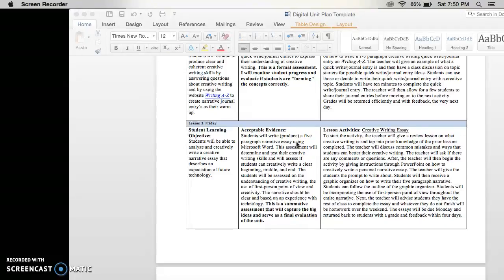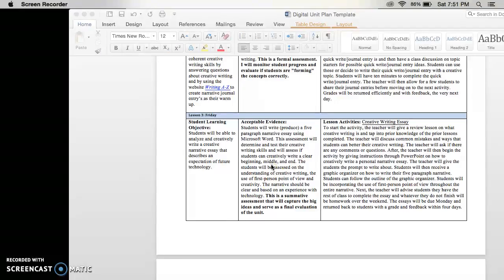Just remember, students are going to produce a 5-paragraph narrative essay. You will be doing this on Microsoft Word, so you'll be typing it, not handwriting it. This assessment will test your creative writing skills and assess if students can creatively write a clear beginning, middle, and end. Students will be assessed on the understanding of creative writing and the use of first person, I and me. The narrative should be clear and based on an experience with technology. This will be the final evaluation of the unit.